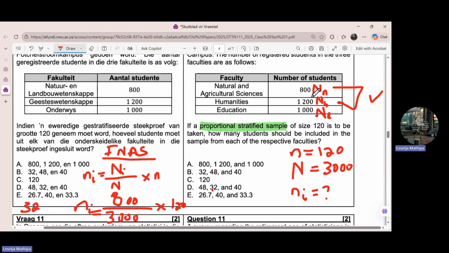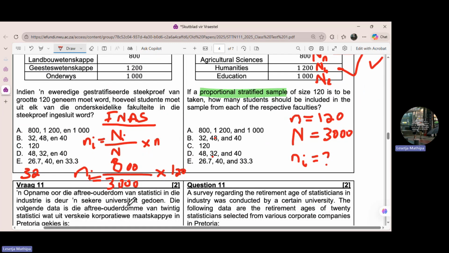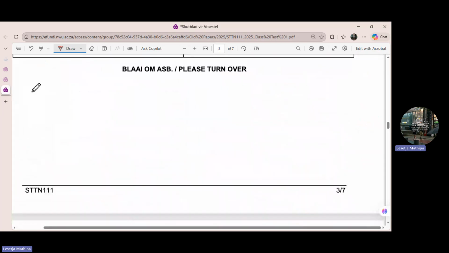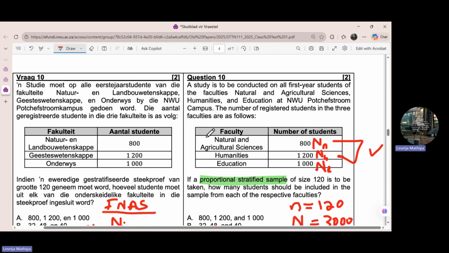Okay, let's go and find the one for humanities. For humanities, let me use the space here. Then for humanities, the ni for H for humanities is equal to what? Let's check.